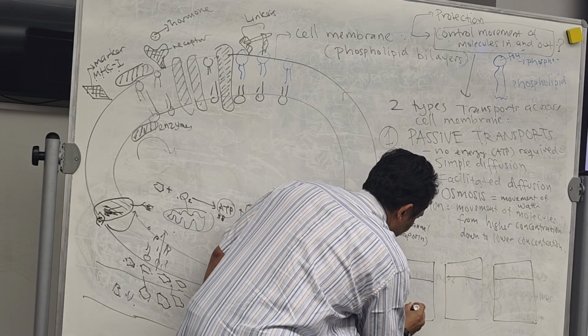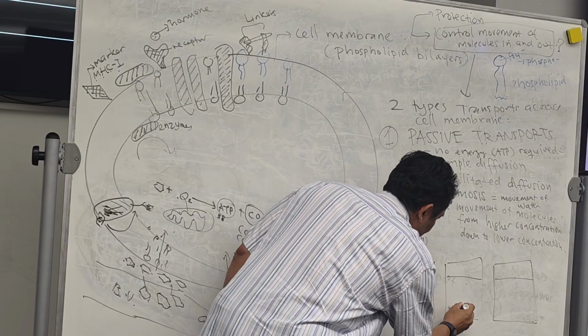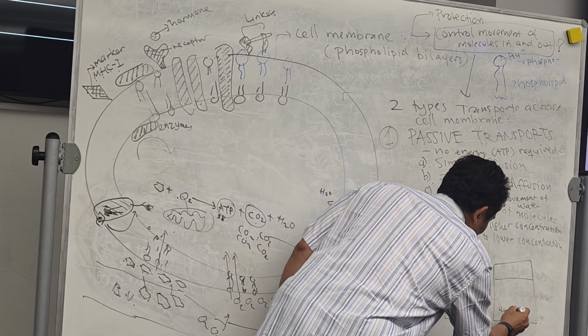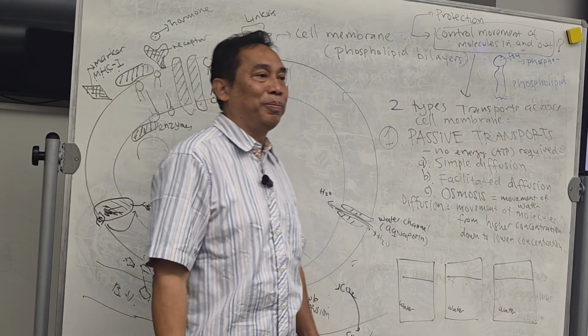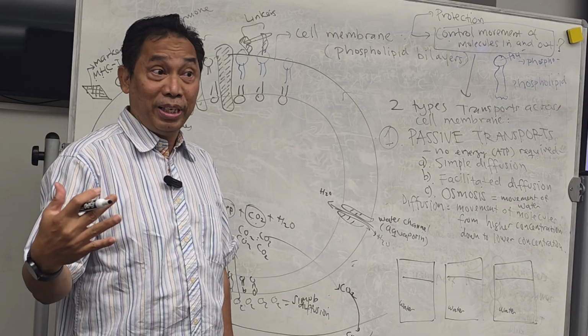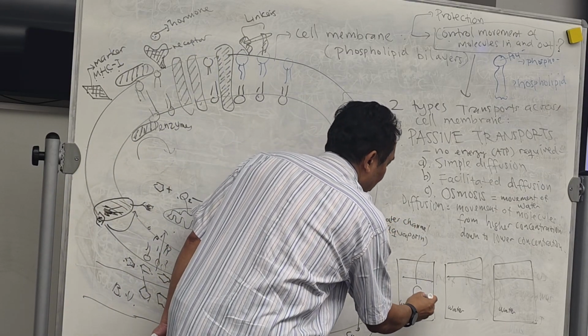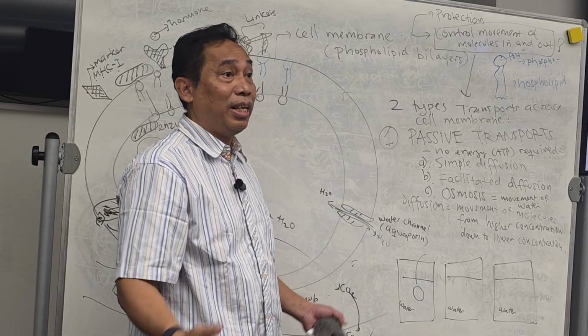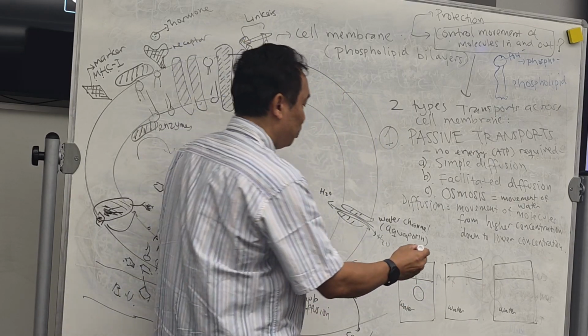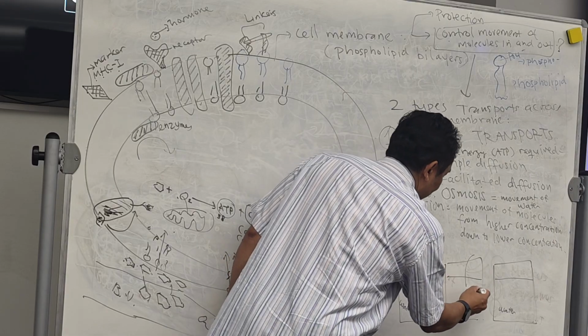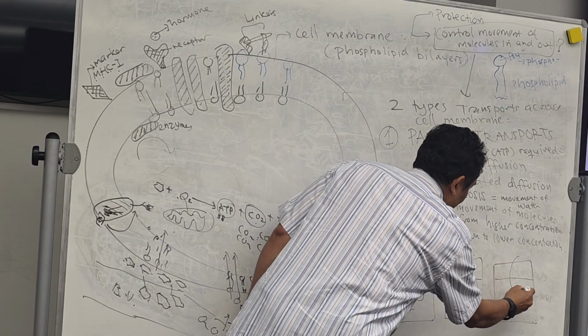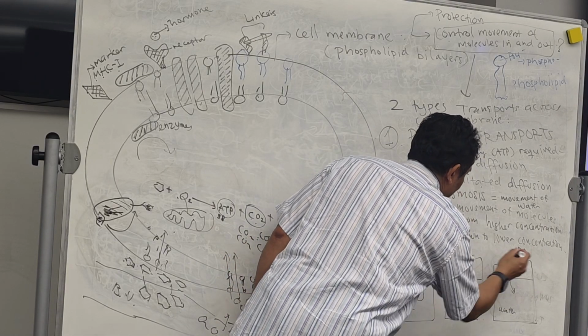Okay? Get this one first. In each container you put, let's say, a red blood cell. You put a cell over there. You also put a cell over here, a red blood cell.